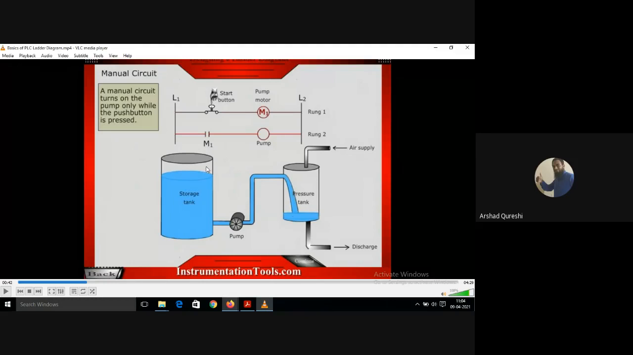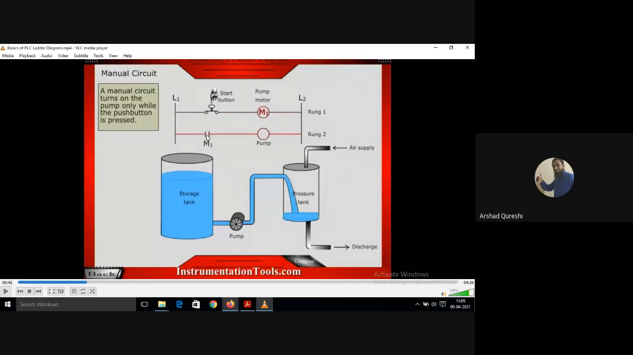So how will you write the program? See, there is the L1 line here and the L2 line here, and there are two horizontal rungs, rung 1 and rung 2. What will happen when you press the start button? The circuit gets completed, and the motor runs. When this motor M1 gets energized, I've put a normally open M1 contact here in rung 2.